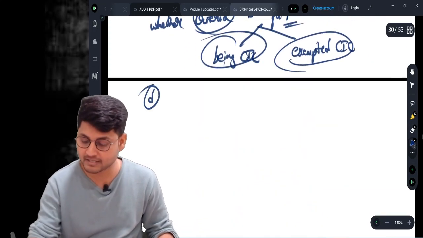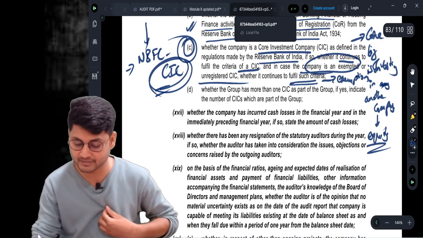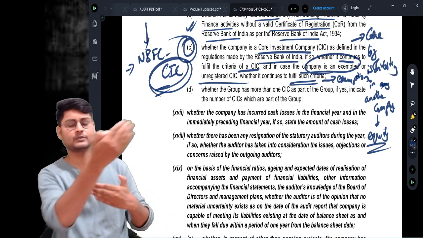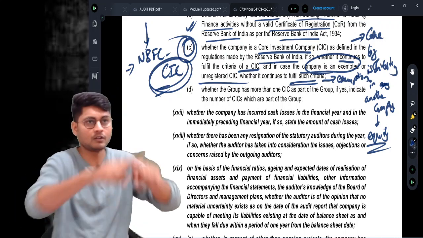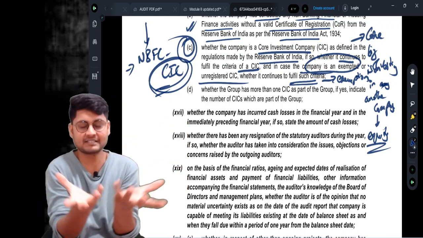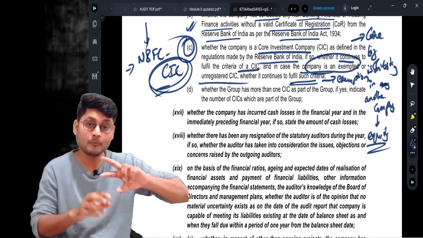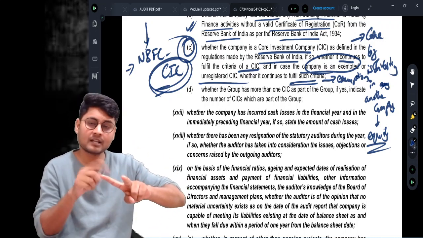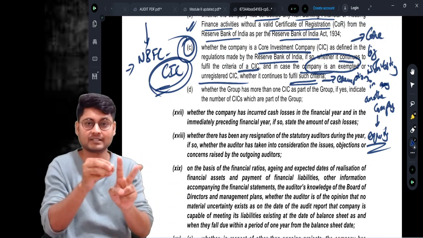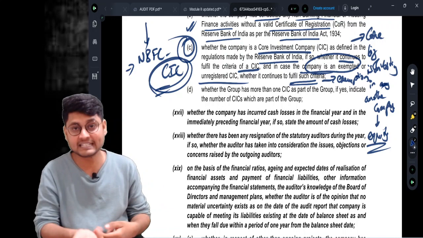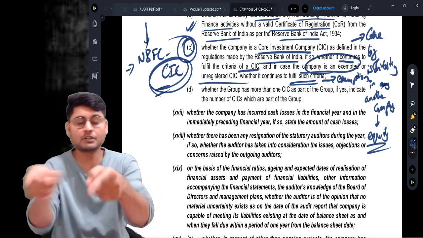Come to subclause number D. Whenever there is a CAC, one company is going to invest in another company, then all those companies will form a group of companies, right? In that group, how many CACs are there? When can you call a company a CAC? When the criteria is fulfilled. So in that group of companies, how many companies are satisfying the criteria to be called a CAC? That is what you need to report.